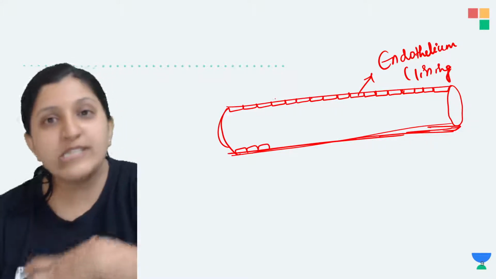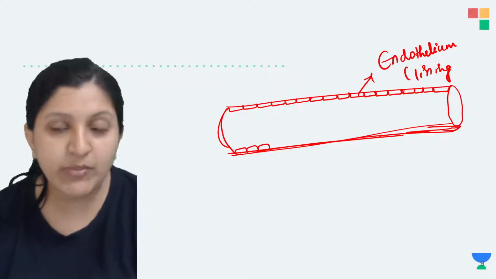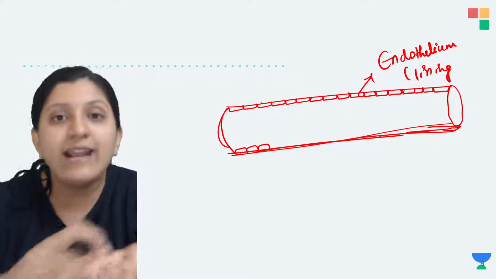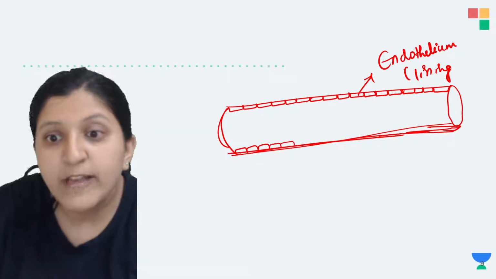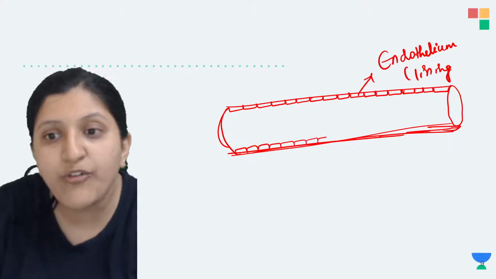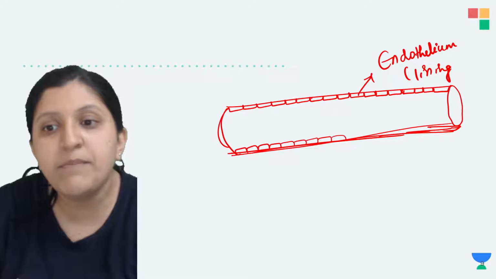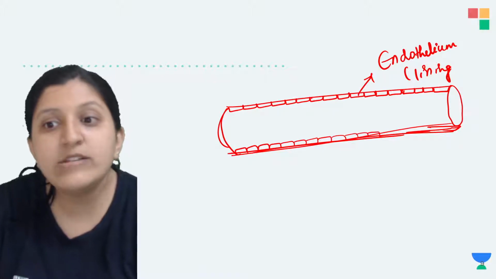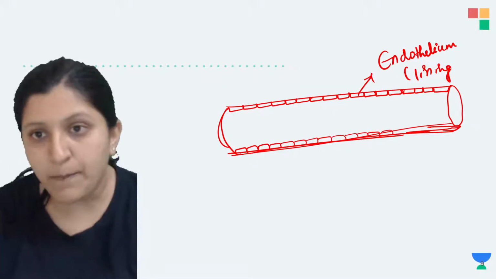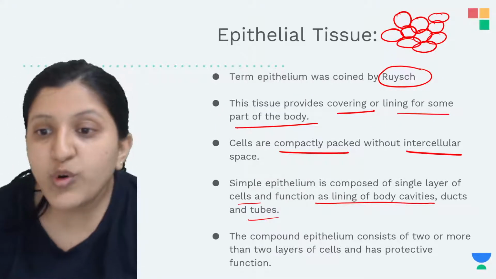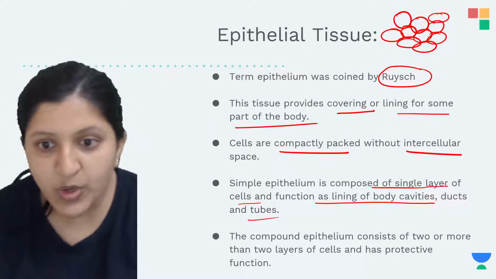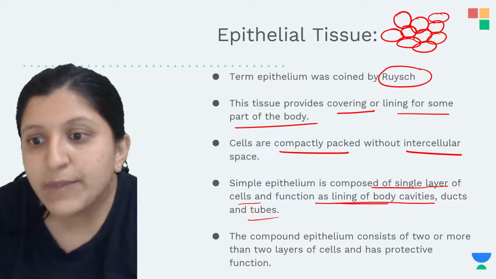Same way your stomach or the gut, that is inside, is lined by a single layer of epithelium. Here, instead of epithelium, we can use the term endothelium, because this is lining the inner parts. So let's have a look at this one now. It is composed of a single layer, which will line the body cavity.